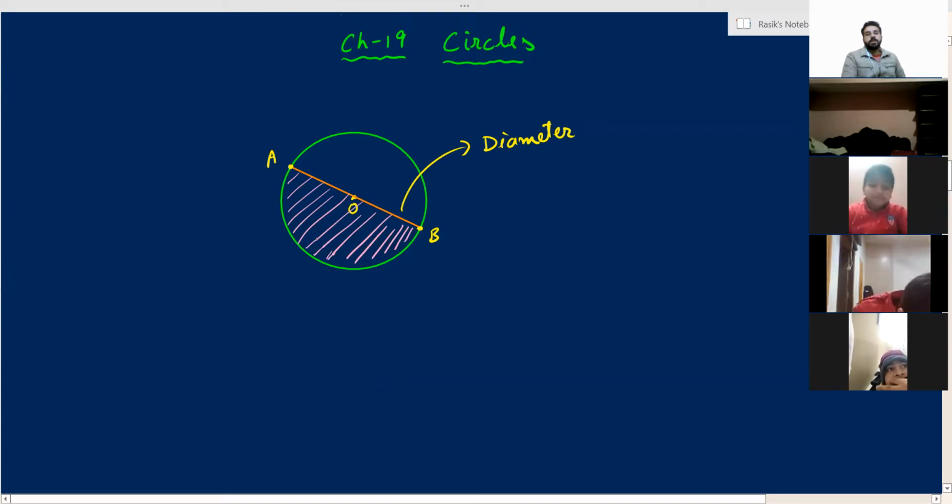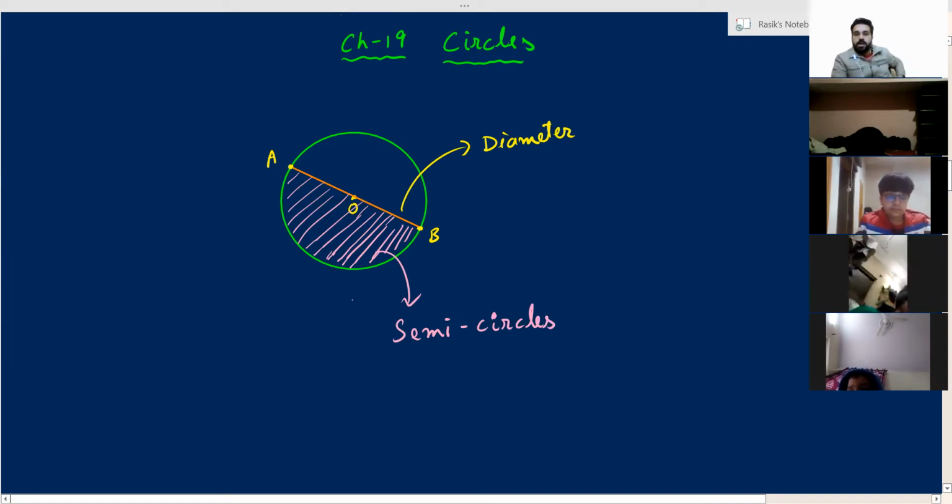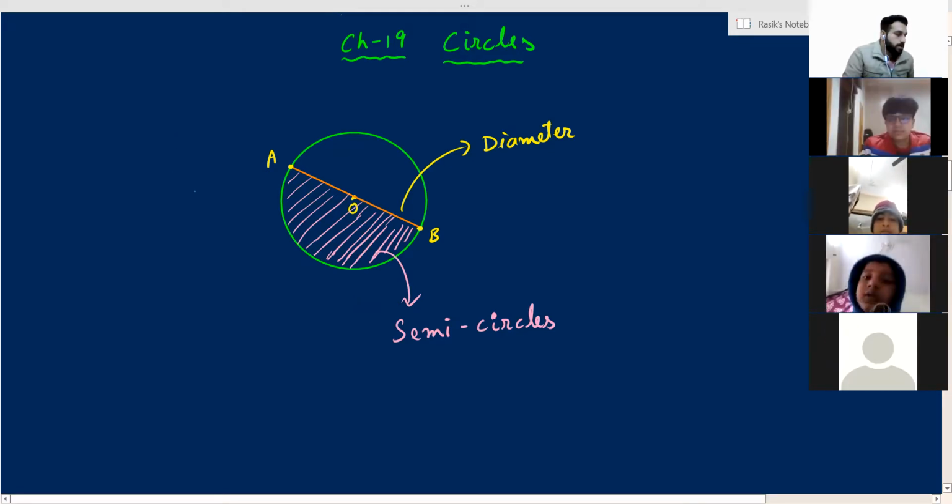Very good. One half of the circle, these are two equal halves of the circle. Am I right? So if we see the first half of the circle, this is known as semicircle. So can I say this? A diameter divides a circle into two semicircles.